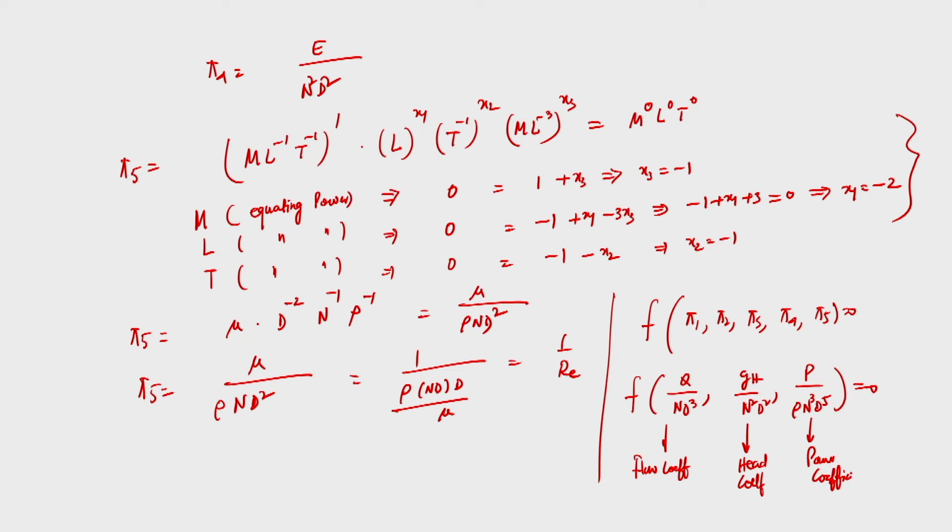Knowing this, we can arrange these pi terms, multiply or divide one by another, and obtain a few other pi terms.